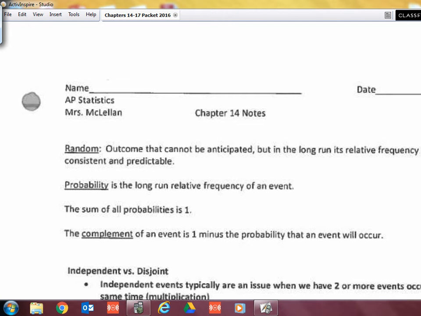Let's start that. Okay, so we're going to start on our Chapter 14 notes. I have listed some of the definitions just here for you, so you don't have to waste your time writing them down.